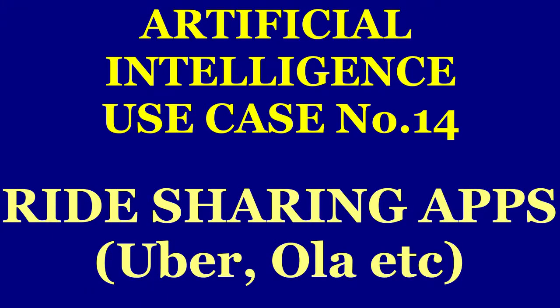Use case number 14, ride-sharing apps. Ride-sharing apps like Uber and Ola use AI to determine how long it will take to get from your location to your destination. This lets you know when to expect a driver or food delivery. In a few cities across the world, Uber also sets prices based on what they think you might be willing to pay. Uber uses AI to charge customers based on what they are likely to be willing to pay. The AI estimates fare rates that groups of customers will be willing to pay depending on destination, time of the day, and the location. In the past, your fare would be generated based on mileage, time, and geographic demand.